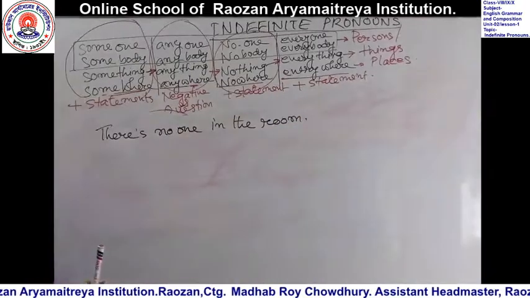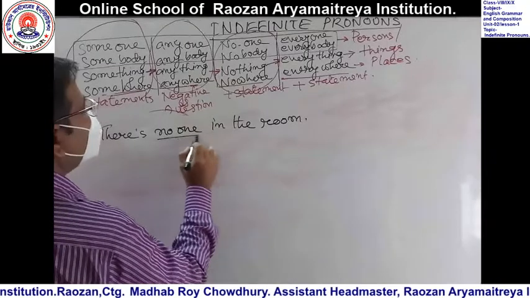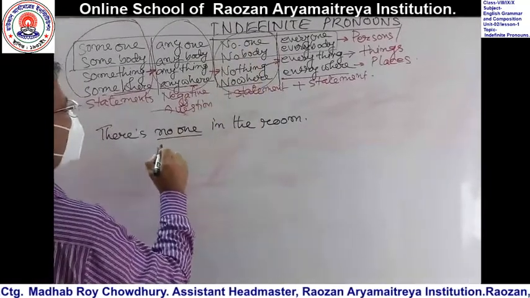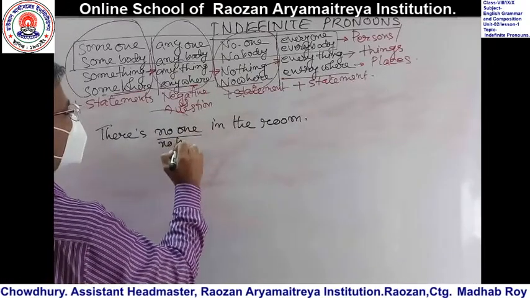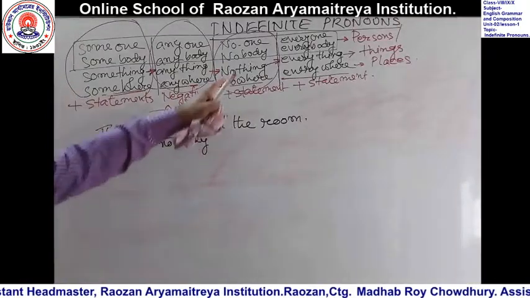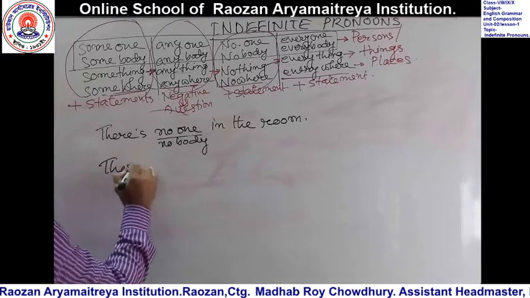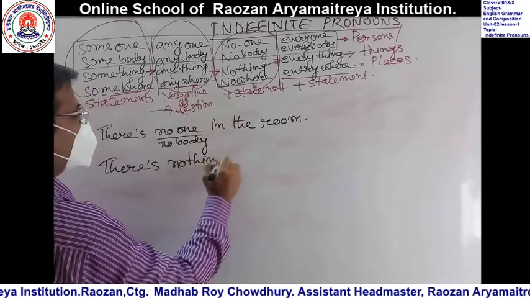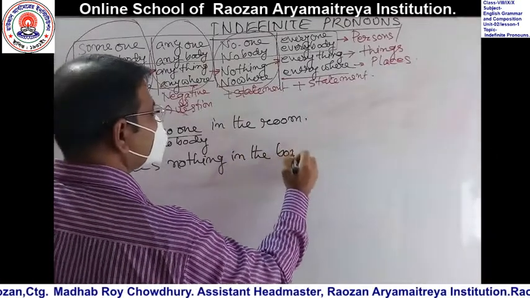Okay. Now write, if I use no one, in lieu of no one we can use nobody, same meaning, nobody. Now write a sentence with the word nothing. There is nothing in the box.